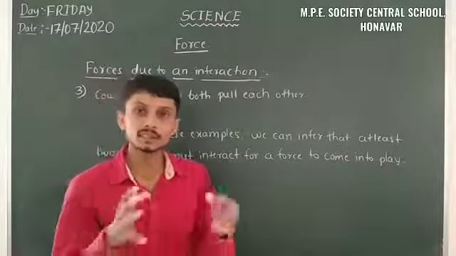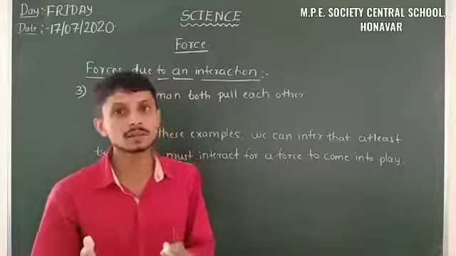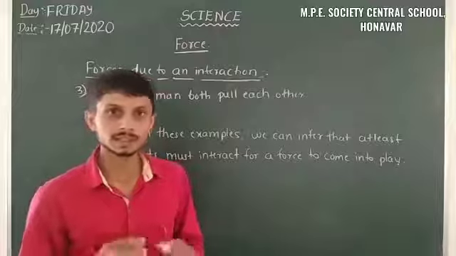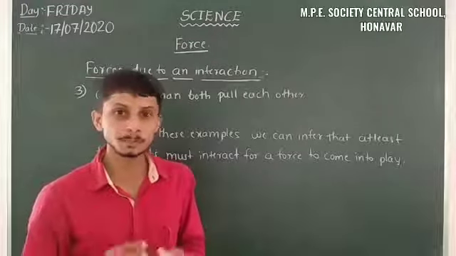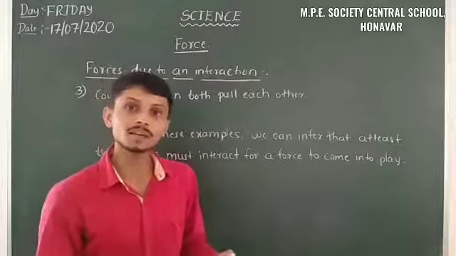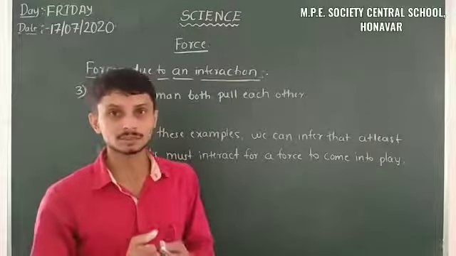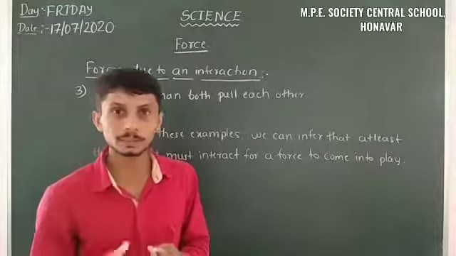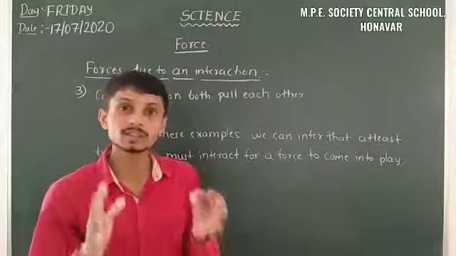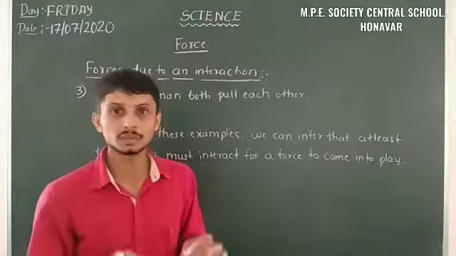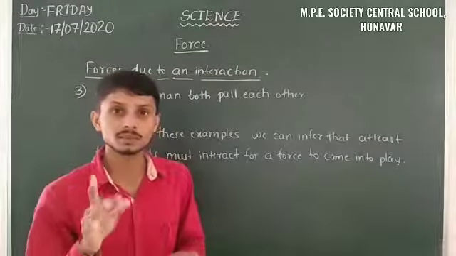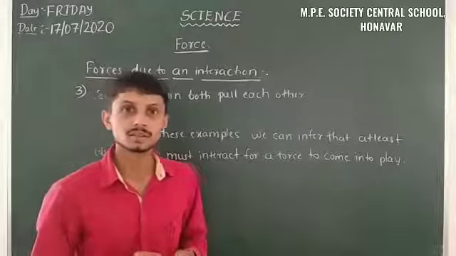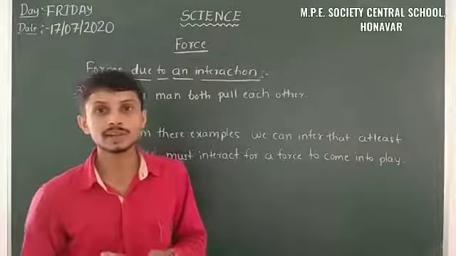Then in the third case, there is a cow and the man, and there is a pulling phenomenon. So here also a force comes into play. That means when a force is applied, we must have at least two objects. We have at least two objects when a force comes into play. So this is about the force due to an interaction.